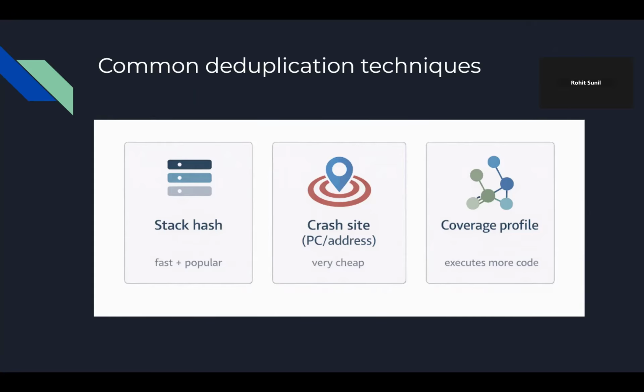And we're going to use those edges and that code as the bug identifier, as the ID. These techniques are popular because they're very fast and simple, and they often work reasonably well. But the paper says that these bug identifiers, like coverage profile, stack hashes, and crash sites, can in so many cases misclassify the bugs, because fuzzing at times can amplify small differences and fluctuations and produce more noisy code that's unrelated to the root cause. And we will get more into that as we get into this presentation.